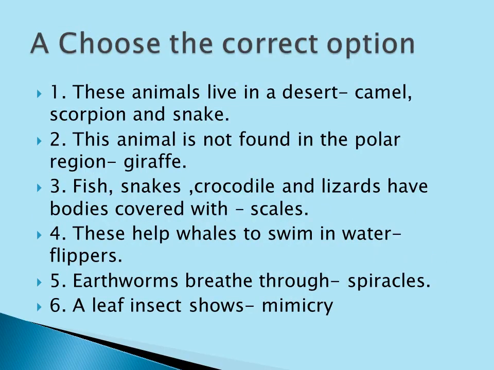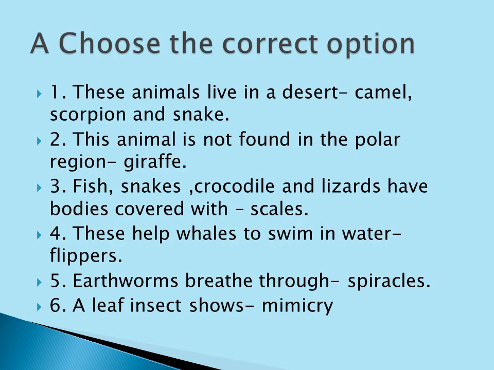Then choose the correct option. Come to page number 82. First one: these animals live in the desert. The answer is C. Camel, scorpion and snake live in a desert. This animal is not found in the polar region: penguin, polar bear and arctic fox are found in the polar region. Only the giraffe is not found in the polar region.